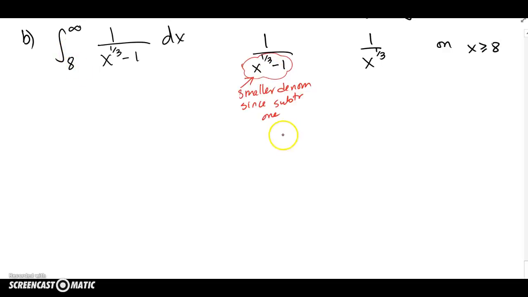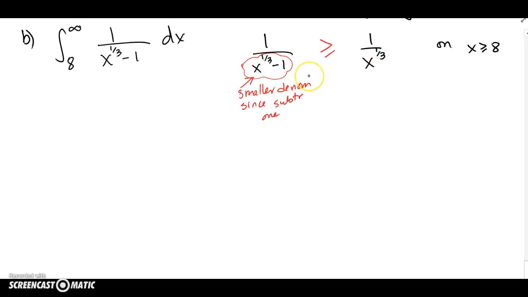So since I am subtracting 1 from the denominator, and the denominator is becoming smaller, it's 1 divided by something smaller versus 1 divided by something that was a little bit bigger by 1. So you're dividing 1 by something smaller, and so clearly this side has to be bigger because you're dividing by something smaller than you had before.